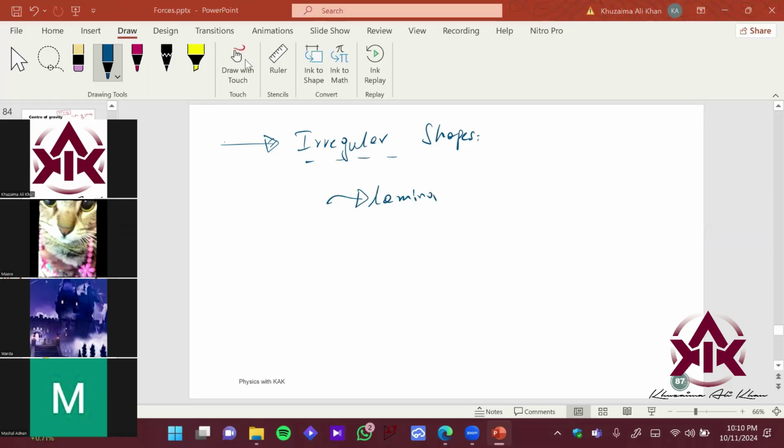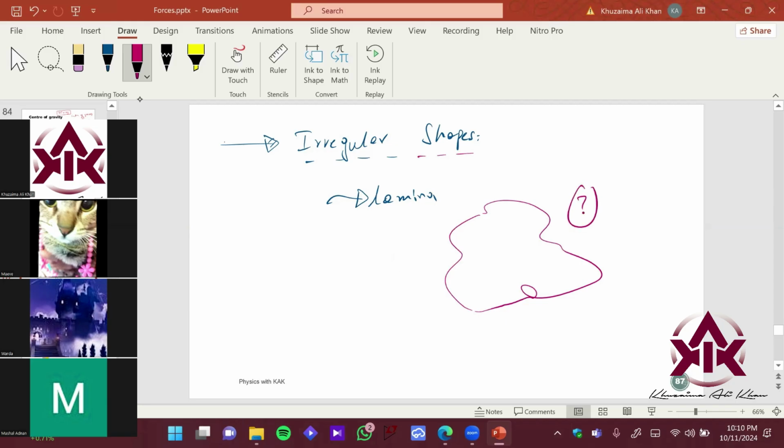Yes. So for irregular objects, if you want to find the center of gravity, we will do it with the experiment of center of mass. So imagine you have an irregular object like this. How would you find its center of gravity and center of mass?